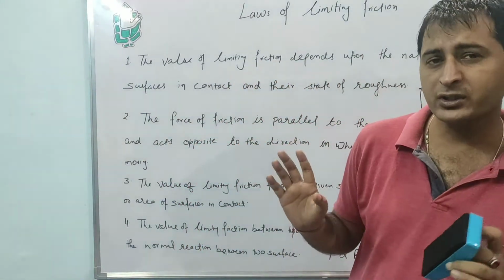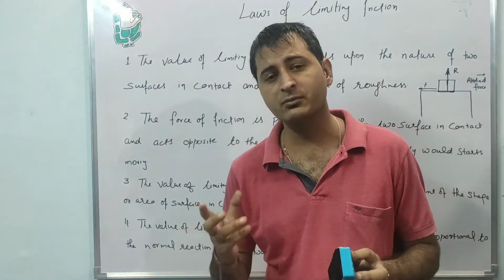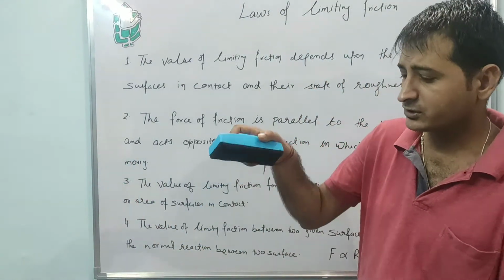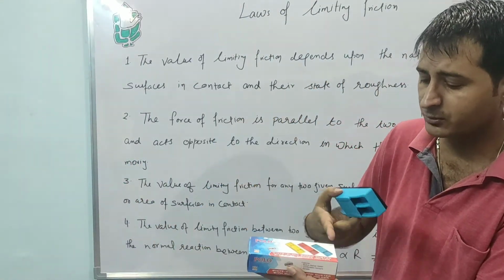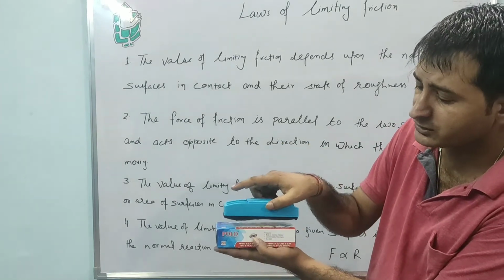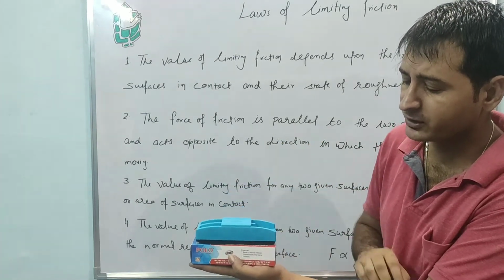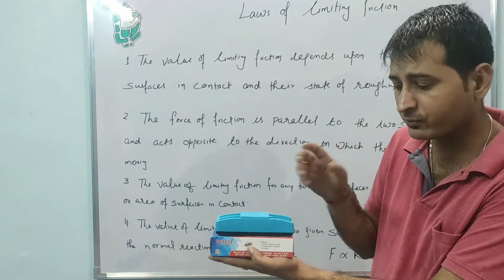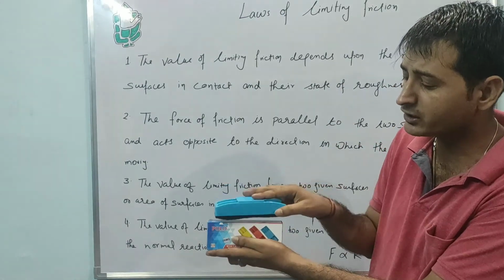What does it mean? To understand this concept, let's take an example. If it is a system like this, the area of this is larger. So what happens? If the area of contact is larger, generally we think friction will be more. So what happens if we reduce the area of contact?